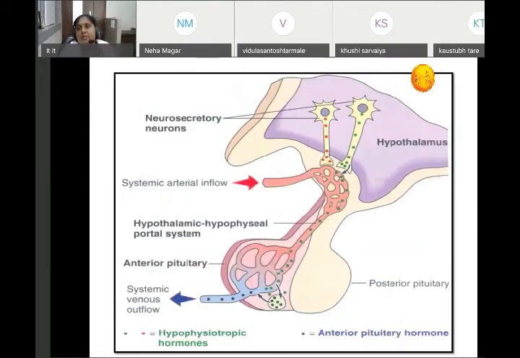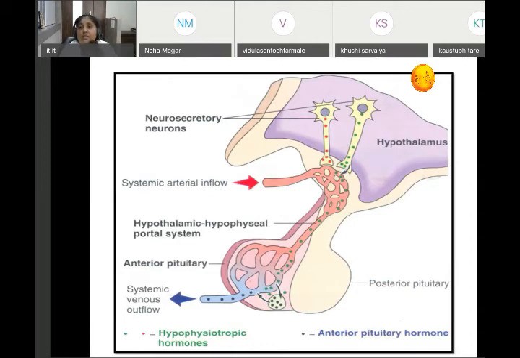This is about the anterior pituitary. Remember that the hormones are passed through vessels, the hypothalamo-hypophyseal portal system. Now, how do the posterior pituitary hormones, oxytocin and ADH, pass through the posterior pituitary where the stimulus is there?